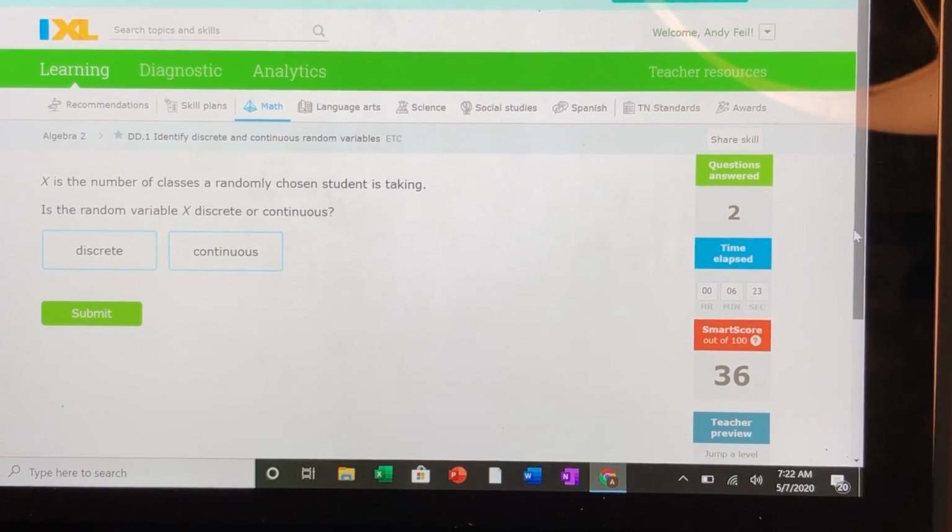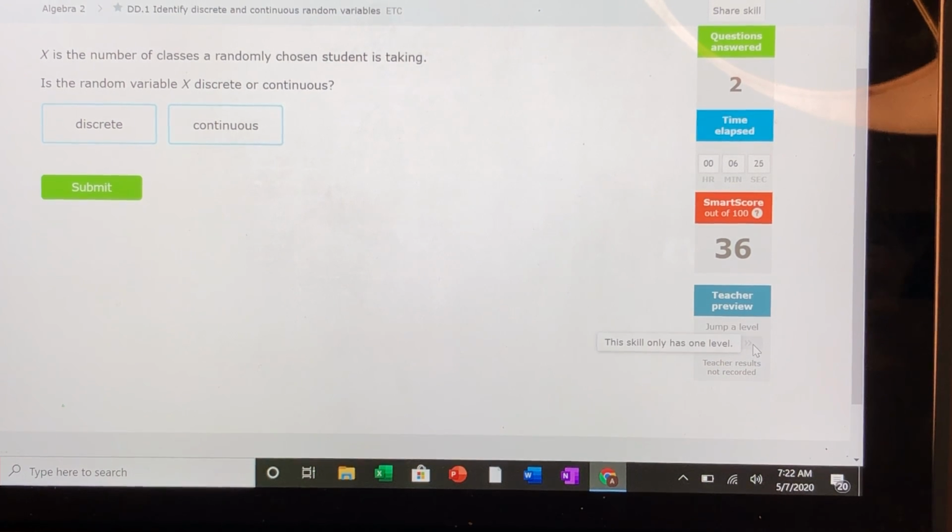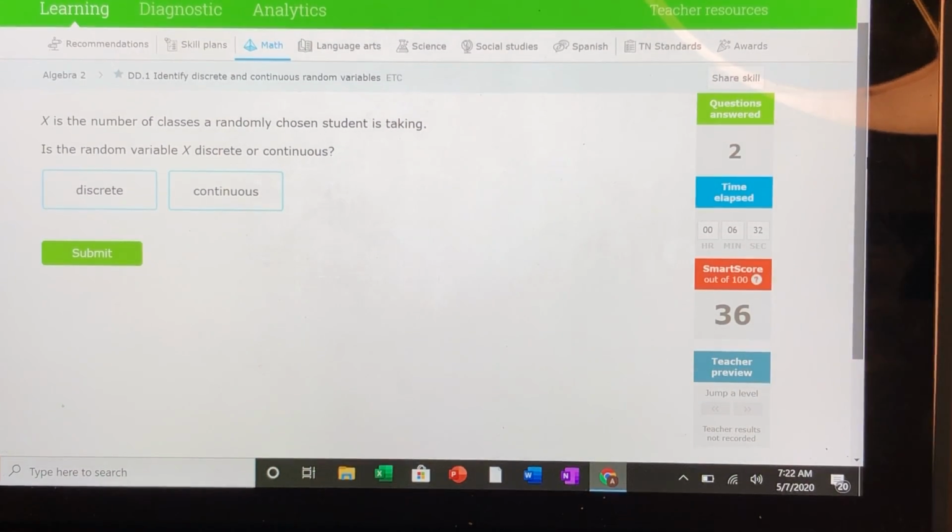I'm going to jump up a few levels here, and I don't think it can really. It says this skill only has one level. Okay, well, there you go. See, like I said, it's not going to. Let's do one more.